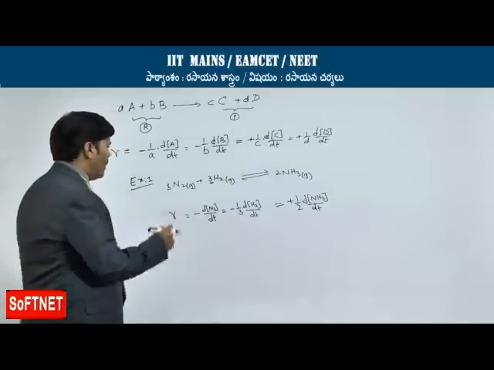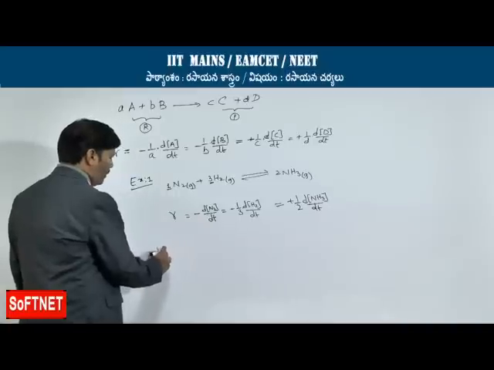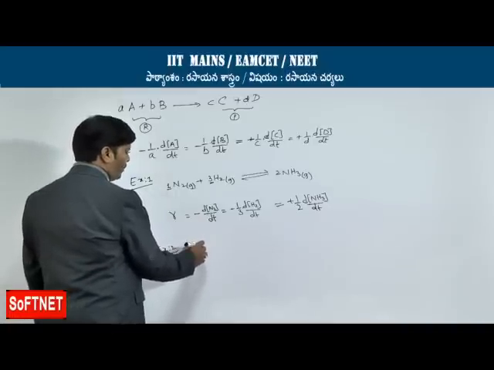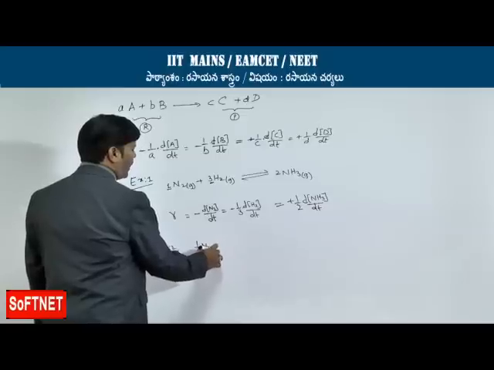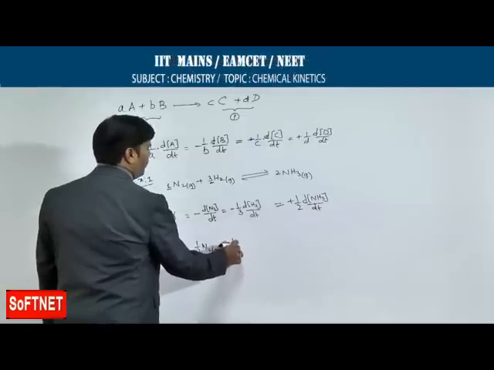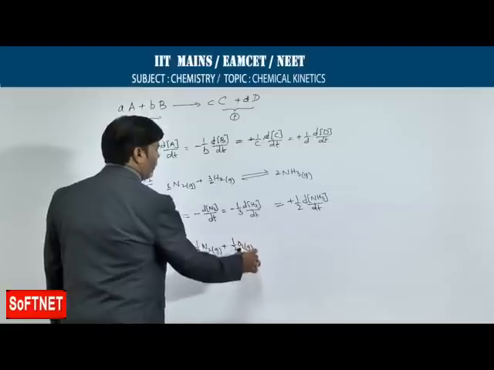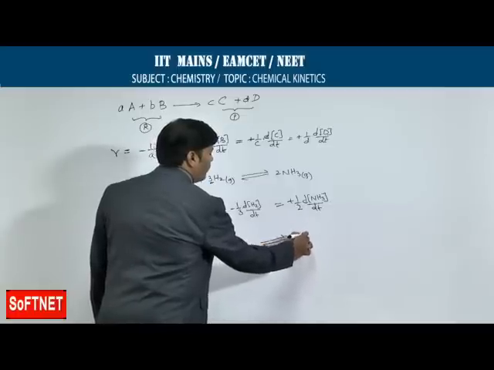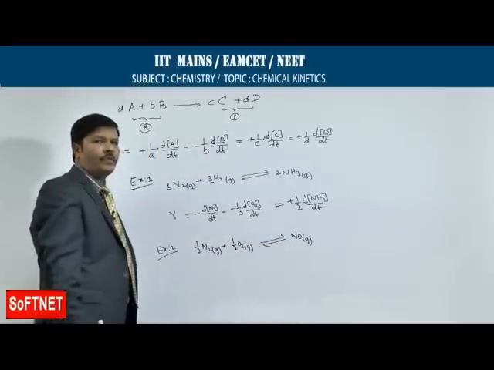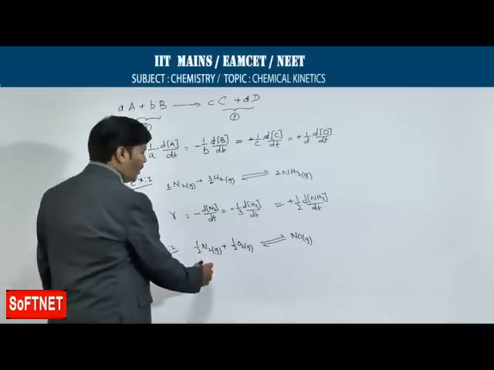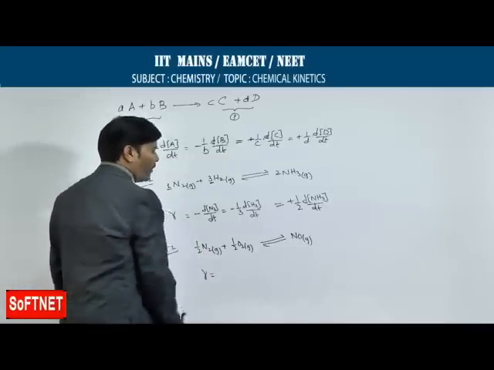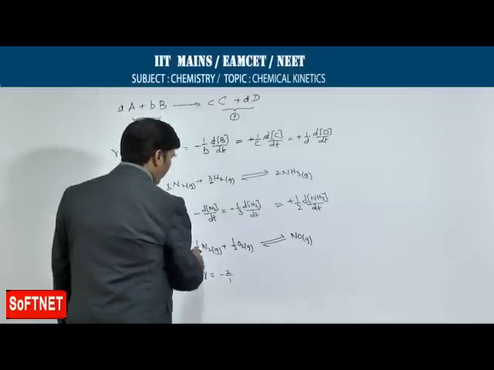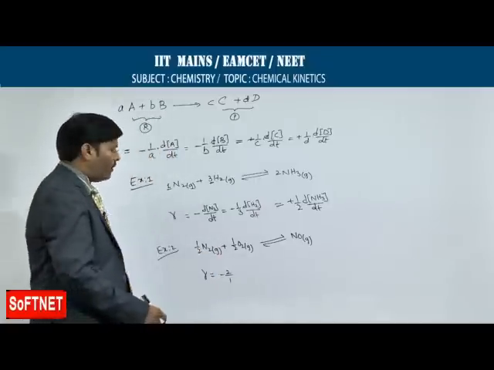rate equation. And here suppose for example, if you are taking a second example, that is N2 gas, half mole of nitrogen gas plus half mole of O2 gas, reversible reaction, we are going to take 1 mole of nitric oxide. 1 mole of nitric oxide gas is obtained. So, if that is the case, if you want to obtain the rate equation, rate of reaction is equal to minus of 2 by 1, because 1 by 2 is 2 by 1,